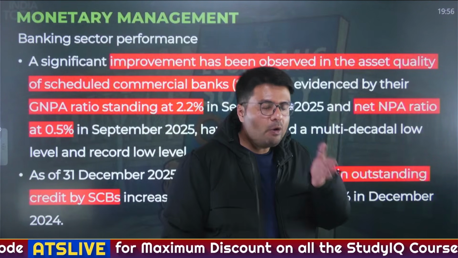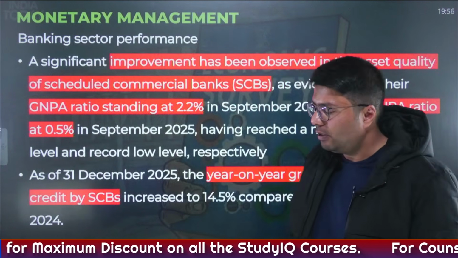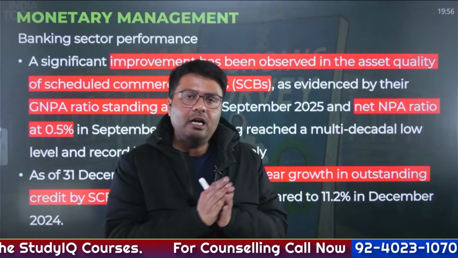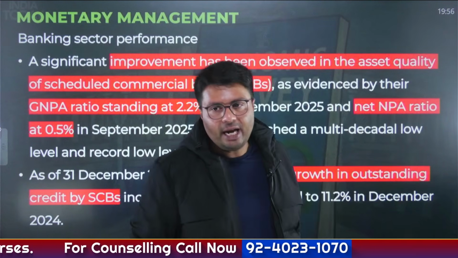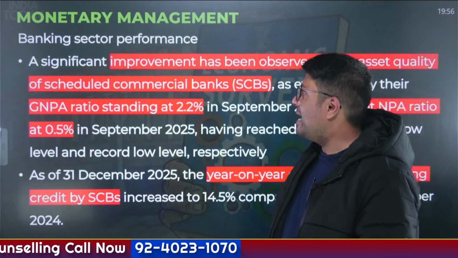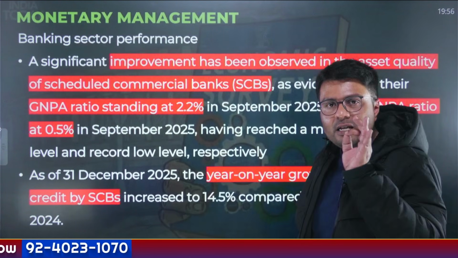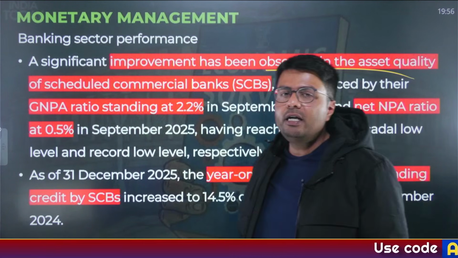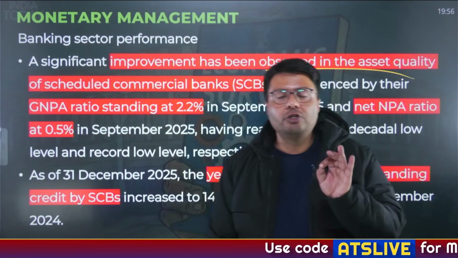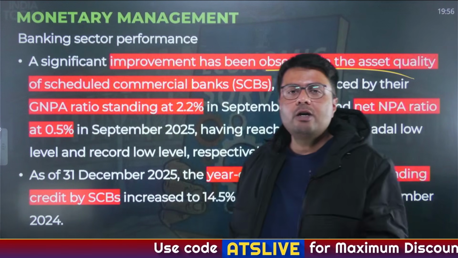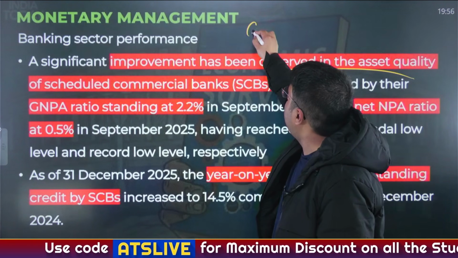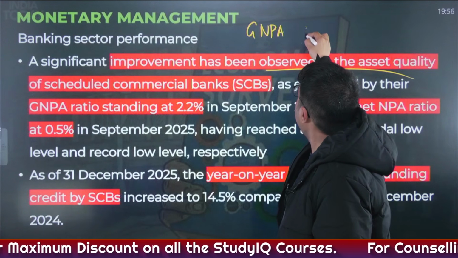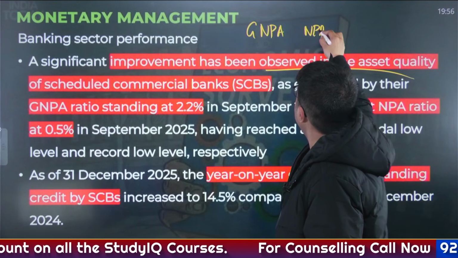Right? Now let us talk about monetary management. What is there in monetary policy? The sector performance of the banks, the total money supply and inflation. First, let us consider the banking sector performance. There has been a significant improvement observed in the asset quality of the scheduled commercial banks. For any scheduled commercial bank, its asset quality can be gauged by gross NPAs and net NPAs.